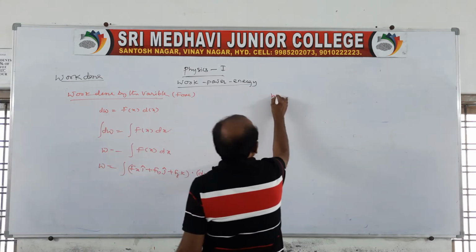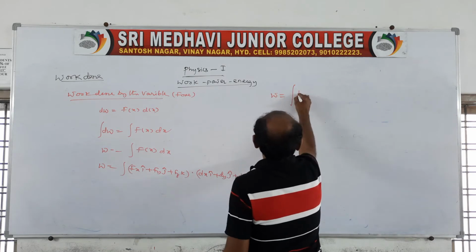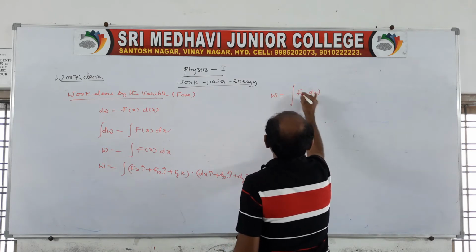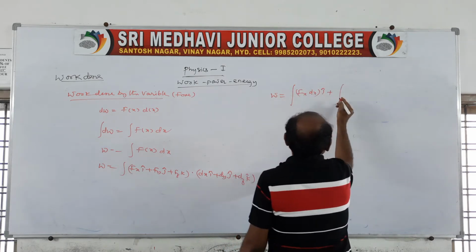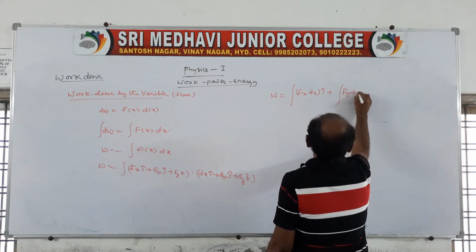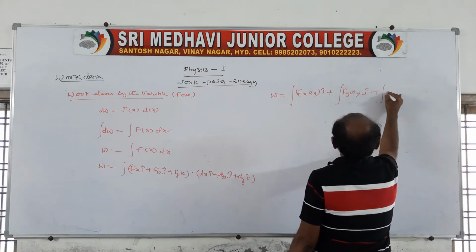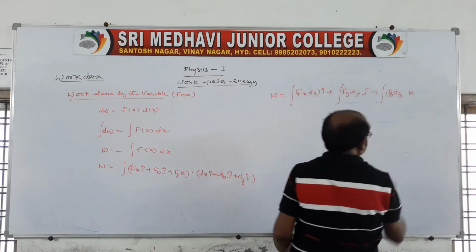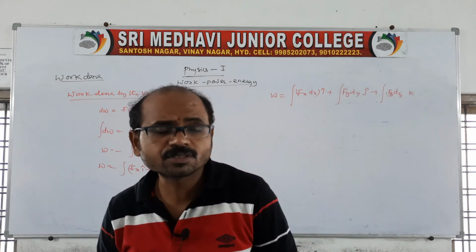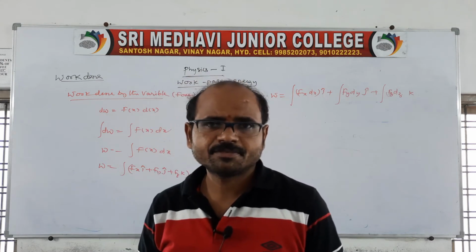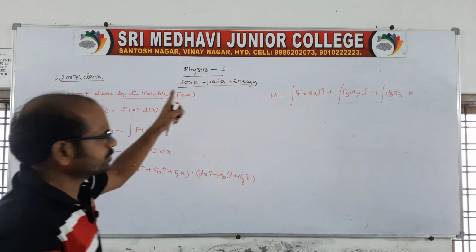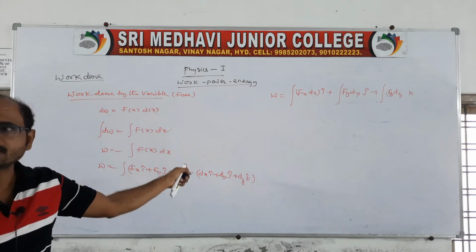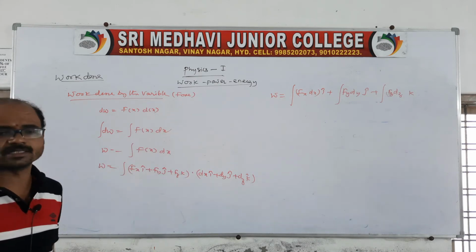Therefore work done is equal to the integral of Fx dx i cap plus the integral of Fy dy j cap plus the integral of Fz dz k cap. This is the method to adopt, and we have to obtain the relation and get the answers like this.